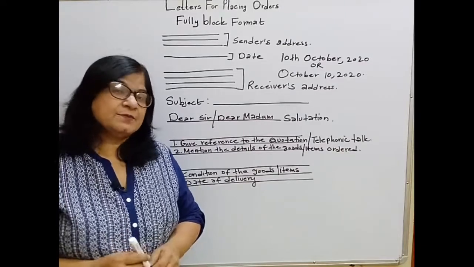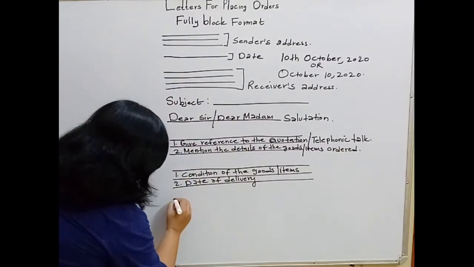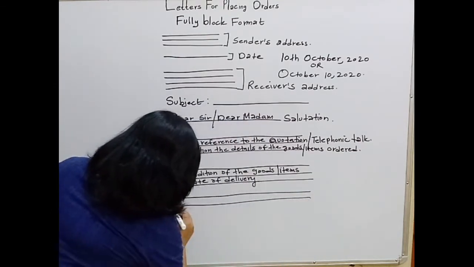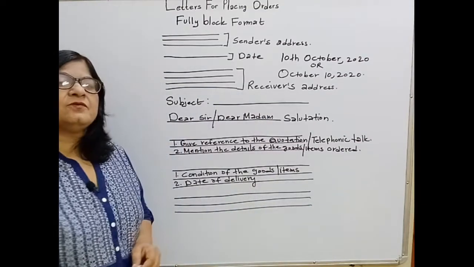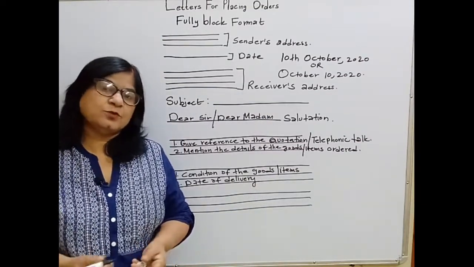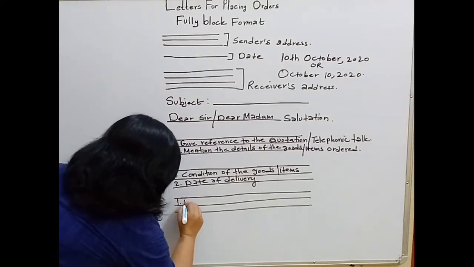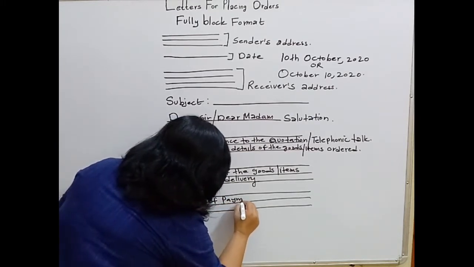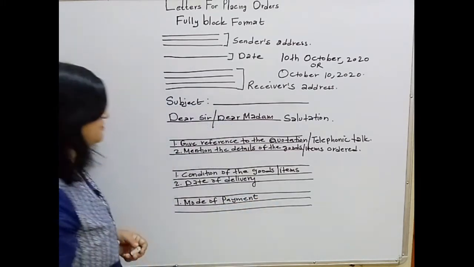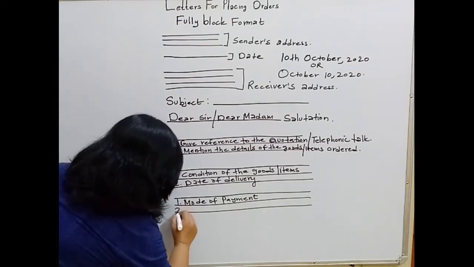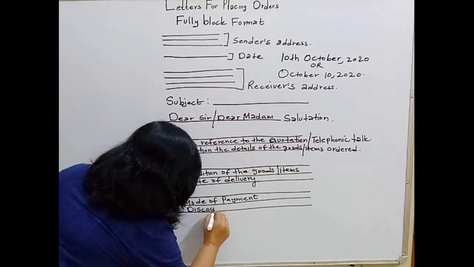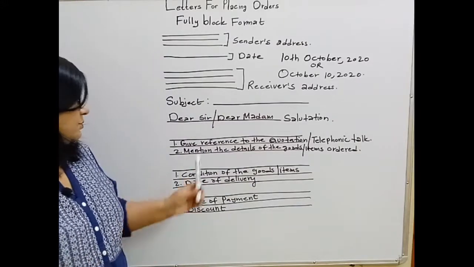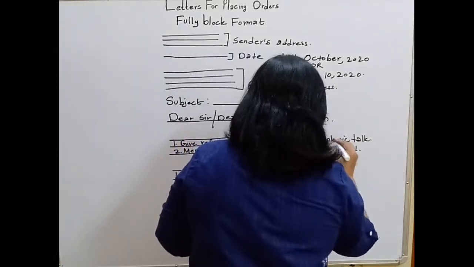And then again leave a line blank, and here in the third paragraph, we have to mention the mode of payment, how the payment will be made after the delivery of the goods or the items. And secondly, we can mention the discount. So students, in the body, this is the body.